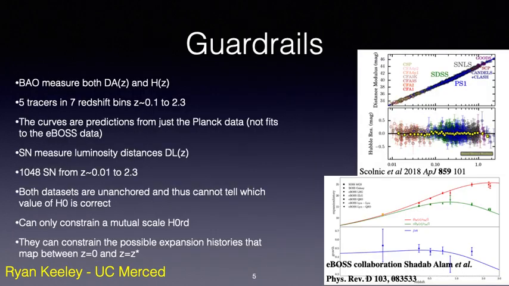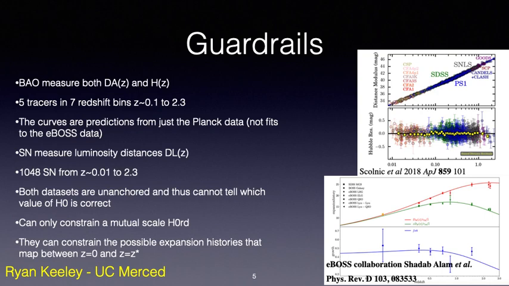Important datasets to begin to sift through all of the different proposals are the supernova and BAO datasets, often called the guardrails of the tension. The supernova, or type 1a supernova at least, are empirically assumed to be standardizable candles. That is, the supernova with the same light curves, marginalized over the color and stretch of the supernova as well as properties of the host galaxy, have the same intrinsic luminosity. This intrinsic luminosity, parameterized as MB, is degenerate with H0 and is unknown, and so on their own, the supernova cannot measure H0. One needs an independent calibrator like the Cepheids to do so.